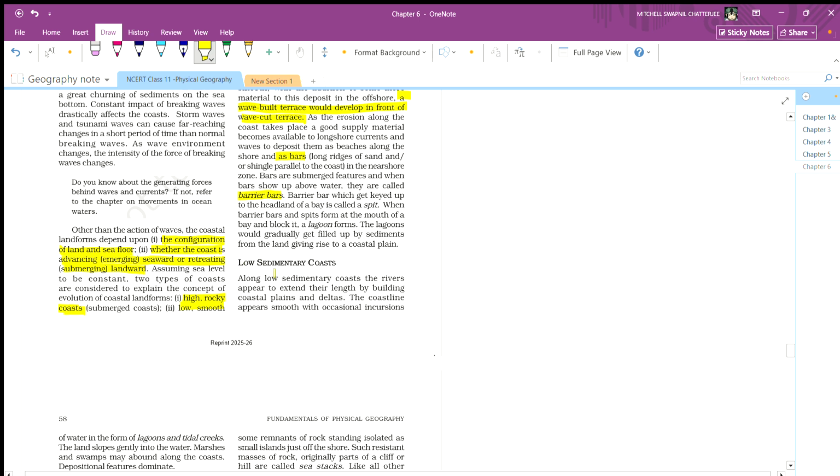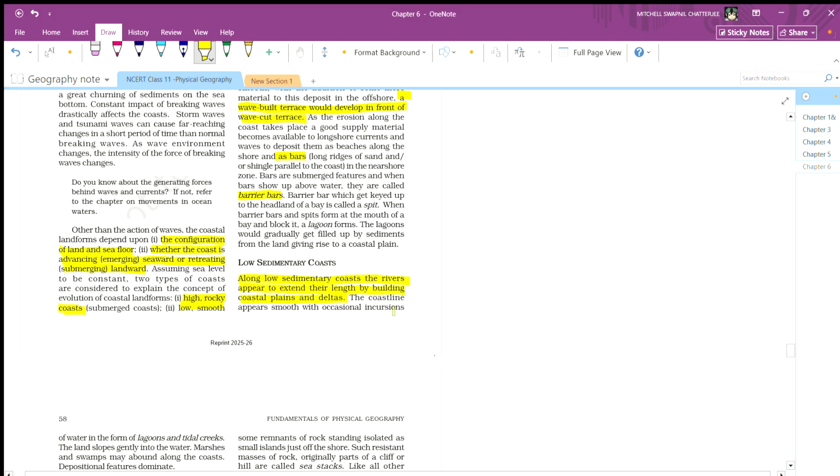Low sedimentary coast. Along the low sedimentary coast, the rivers appear to extend their length by building coastal plains and deltas.